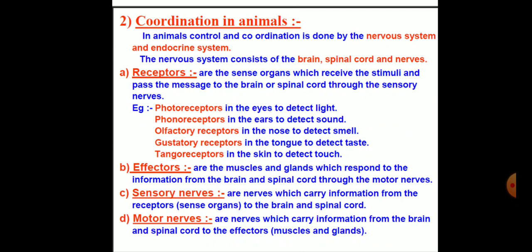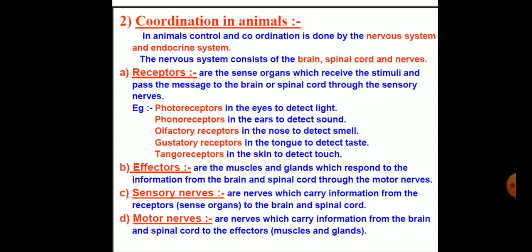Coordination in animals takes place with the help of the nervous system and endocrine system, including the sense organs. The nervous system mainly consists of brain, spinal cord and the nerves, in which we are going to learn about the nervous system, which consists of receptors, effectors and conductors.